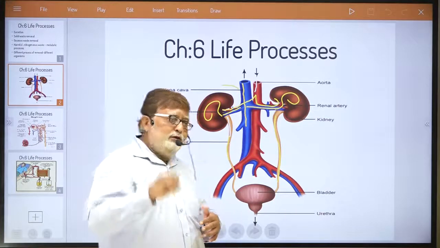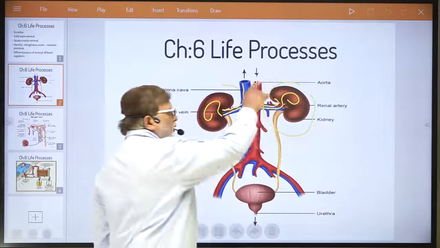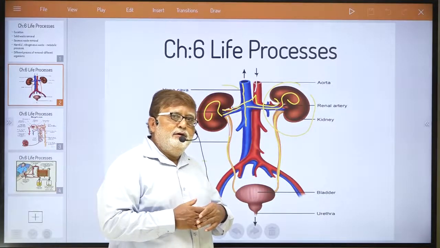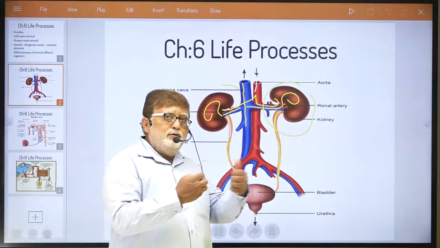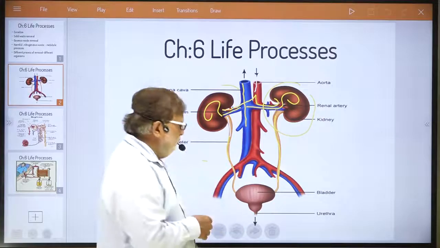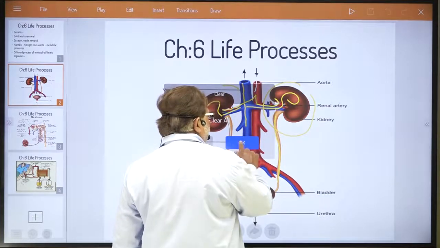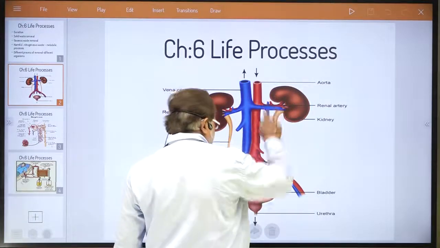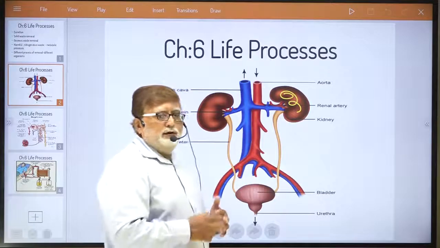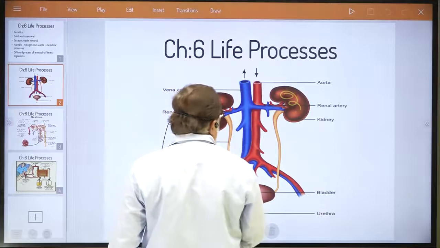So actually, dear student, the main function occurs here in the kidney. What is the mechanism in the kidney which does the process of filtering urine from blood? That is what we are going to study now. What is actually inside the kidney, dear student? What is there inside the kidney which helps in the filtration of urine from blood? Let us try to understand it.